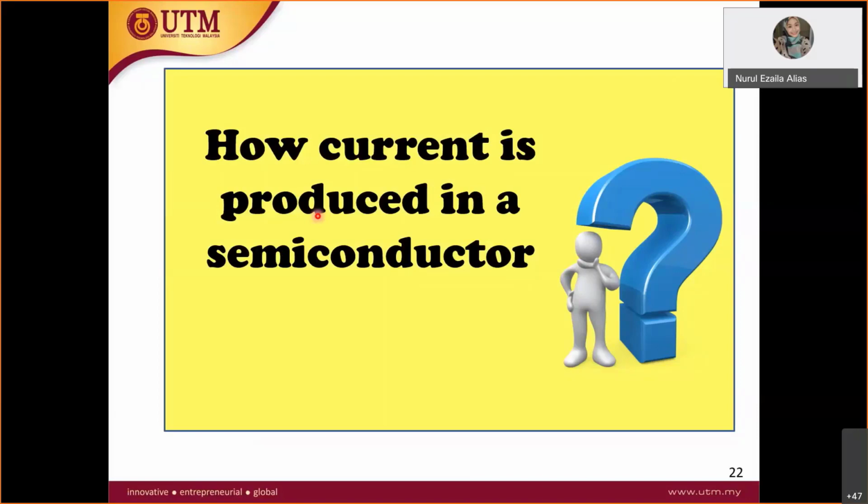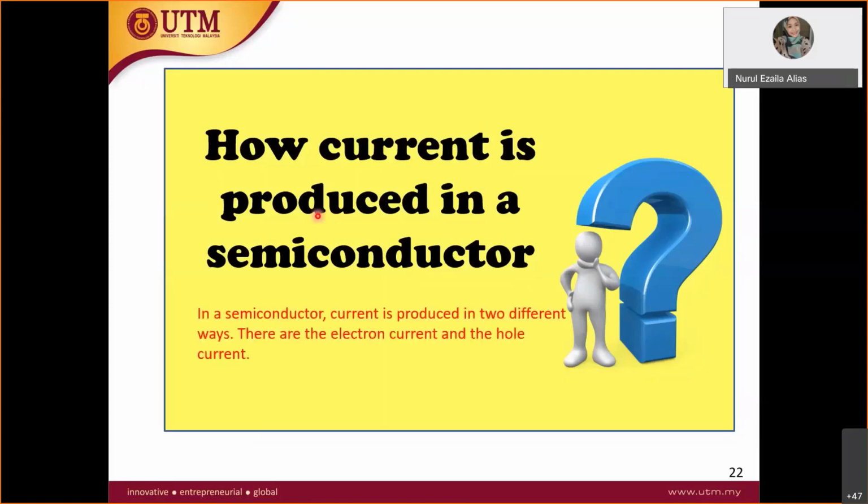I mean, the valence electron gets heated, gets sufficient energy, passes through the energy gap and jumps to the conduction band and becomes a free electron. So the movement of free electron here actually produces current in semiconductor. So that's how the story goes. I hope you get the idea. I believe that you get the idea, right?